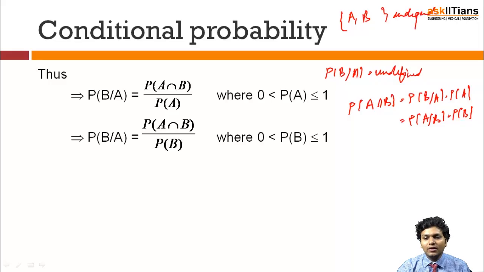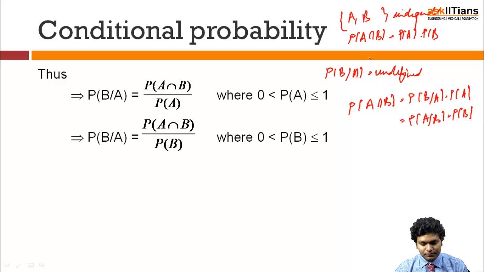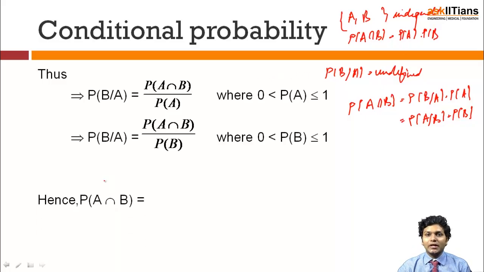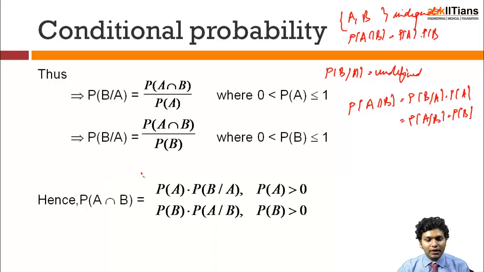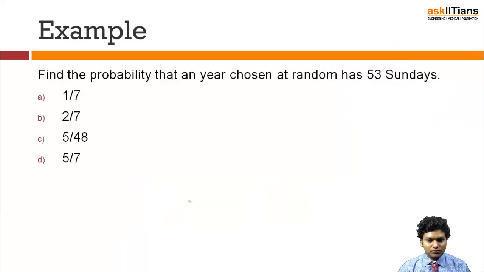So for independent events, we get the formula that probability of A intersection B is nothing but probability of A into probability of B. Hence probability of A intersection B will be probability of A into probability of B given A, given that probability of A is greater than 0, or probability of B into probability of A given B, given that probability of B is greater than 0.